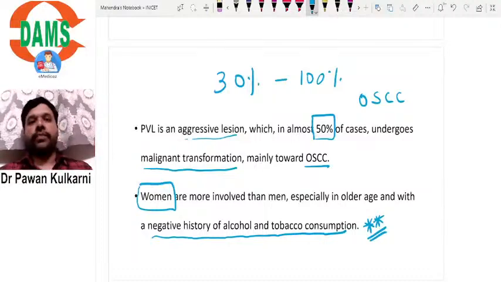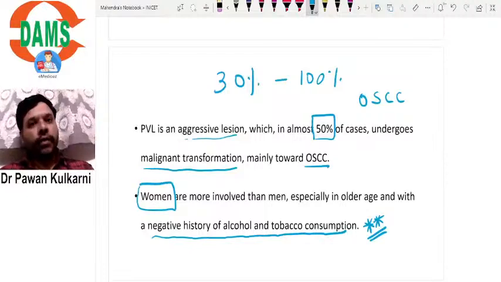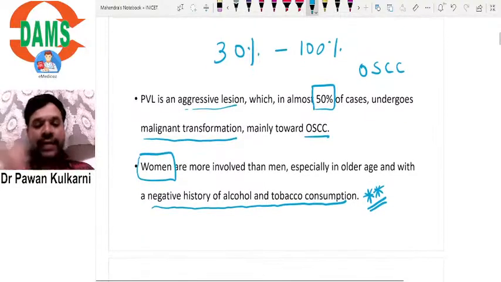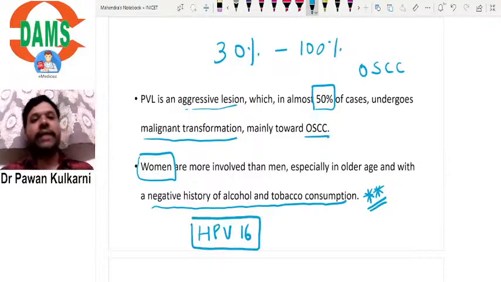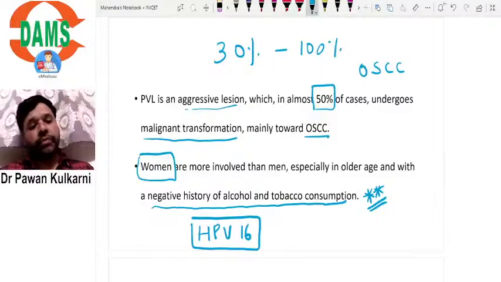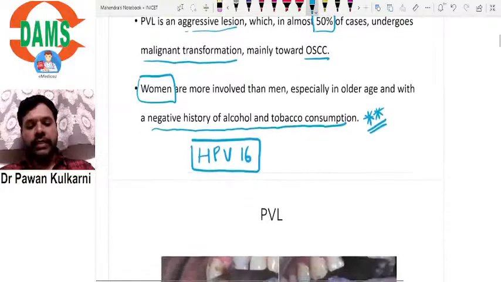In such a case, tobacco is not the etiology. By this we can rule out that tobacco is the prime etiological factor in PVL, proliferative verrucous leukoplakia. Then what is the etiology? The etiology is the virus, that is HPV16. Human papilloma virus 16 is very common in these patients. So by this we come to the correct answer.